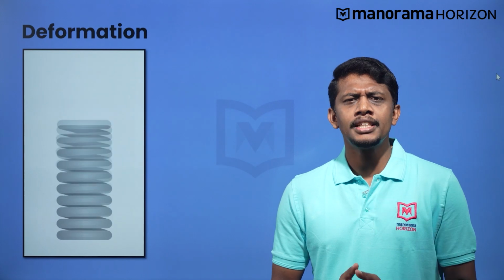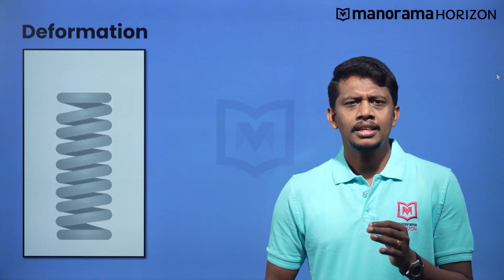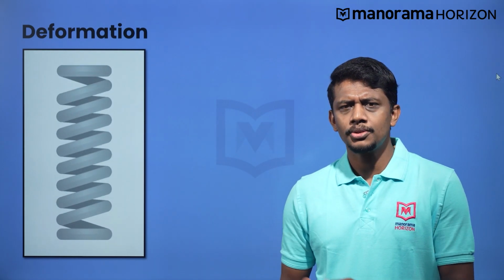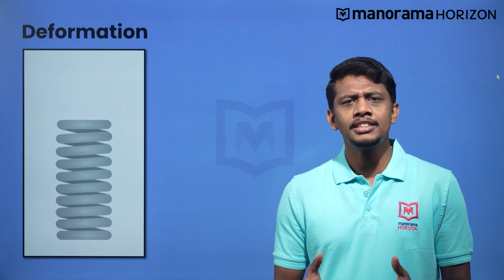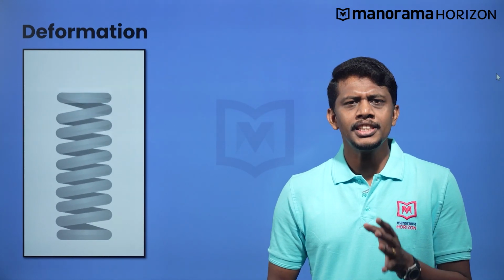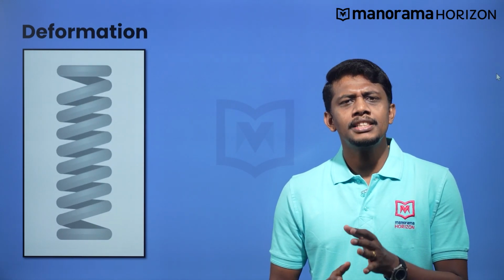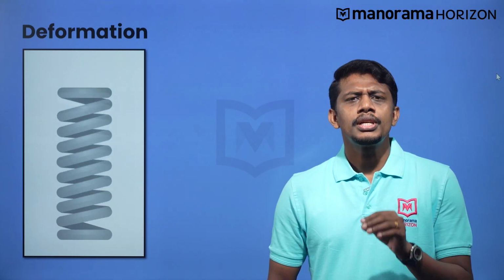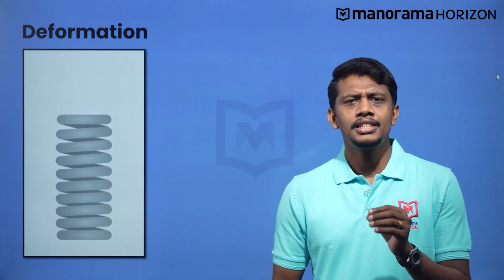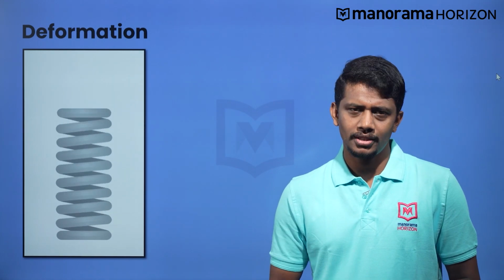But what exactly does deformation mean? Consider a steel spring, for example, as you can see here. We can stretch and compress the steel spring by exerting some forces on it. This means that its shape and size can be changed by the application of some force. So, deformation is the change in the shape or size of a solid object.